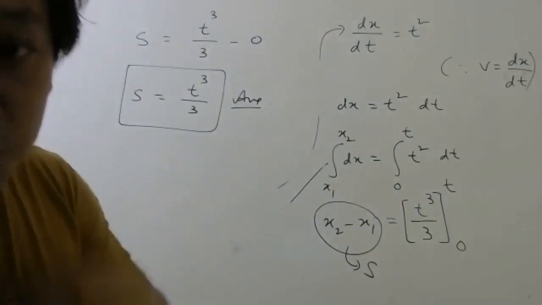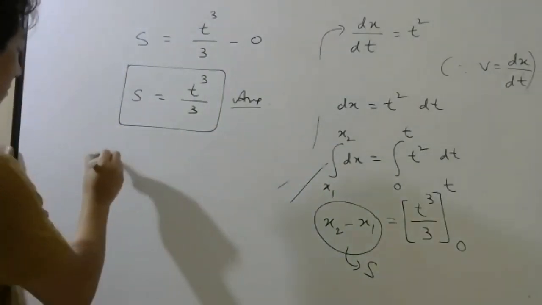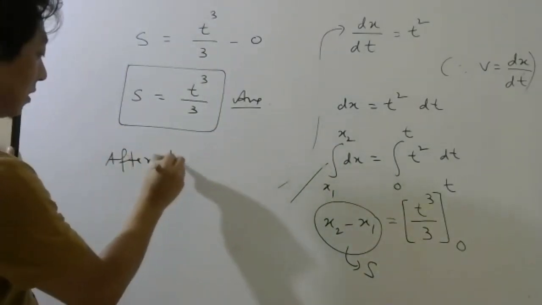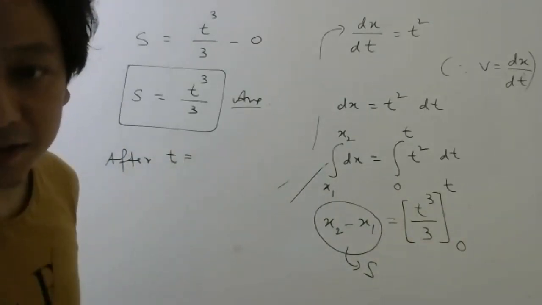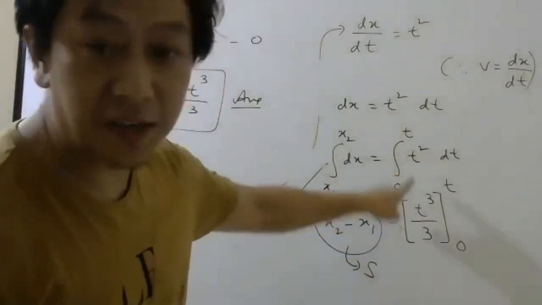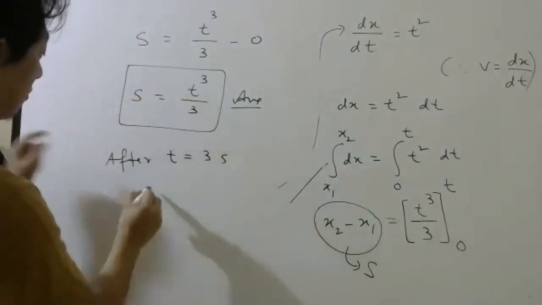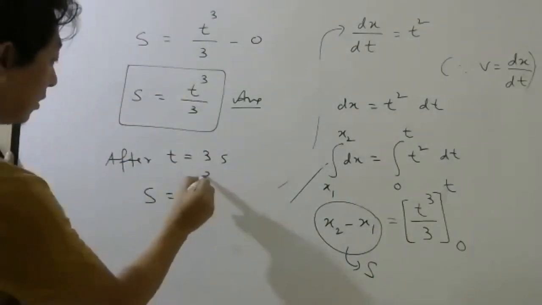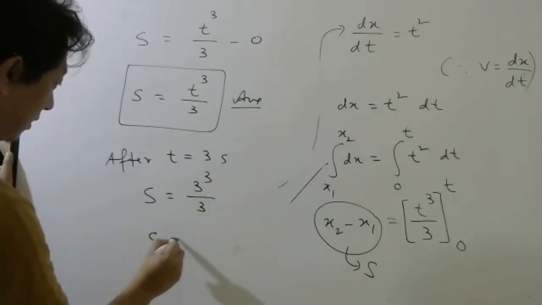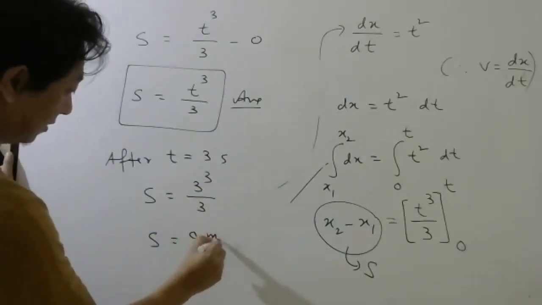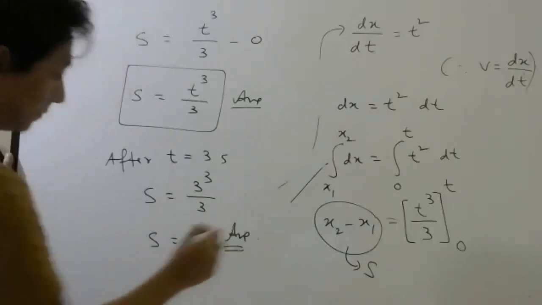Understood or not? At what time did they ask? After what time did they ask? Everybody understood this integration, right? So after 3 seconds, if you substitute 3 here, what will you get? 3 cubed by 3, 9 meters. So that is your answer.